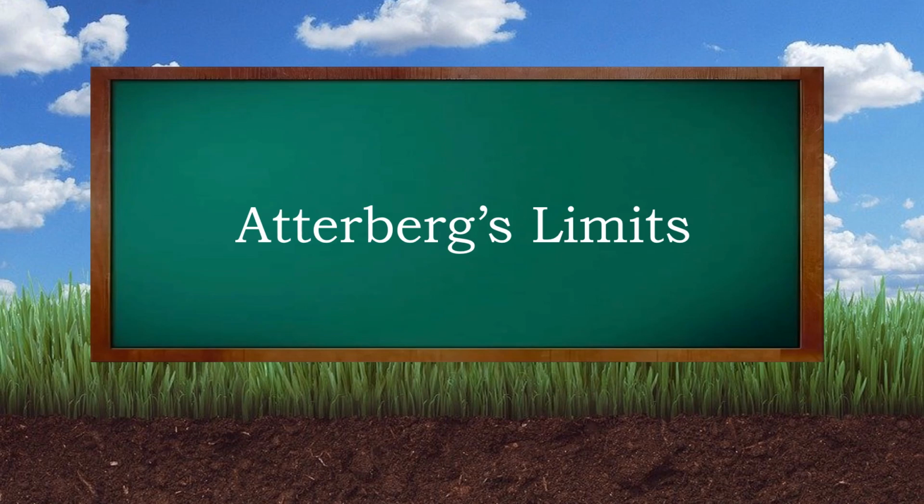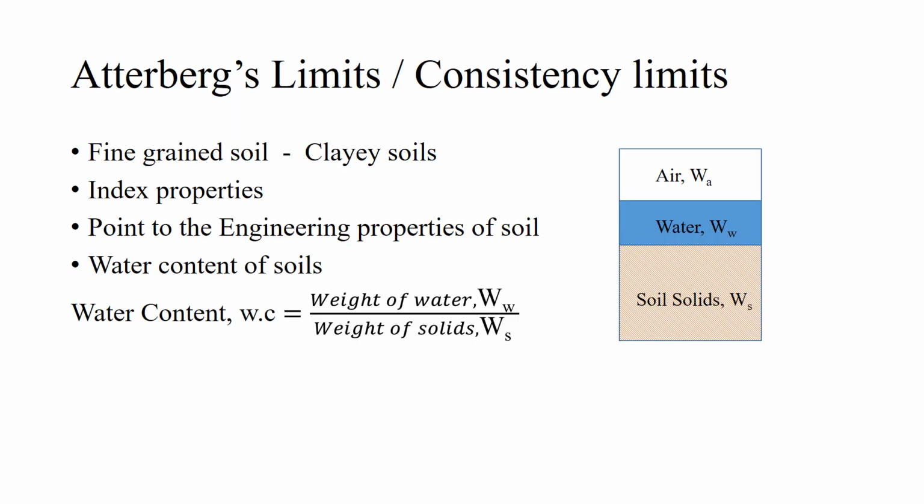Atterberg's limits. Atterberg's limits are the consistency limits. They are determined for fine-grained soil, namely the clayey soils. These are the index properties. They are indicative of the engineering properties of the soil.